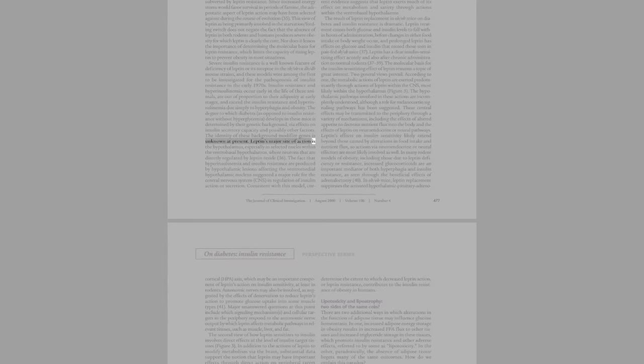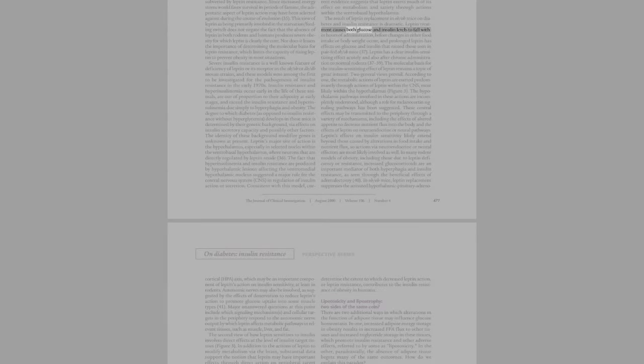Leptin's major site of action is the hypothalamus, especially in selected nuclei within the ventrobasal hypothalamus, where neurons that are directly regulated by leptin reside, 36. The fact that hyperinsulinemia and insulin resistance are produced by hypothalamic lesions affecting the ventromedial hypothalamic nucleus suggested a major role for the central nervous system, CNS, in regulation of insulin action or secretion. Consistent with this model, current evidence suggests that leptin exerts much of its effect on metabolism and satiety through actions within the ventrobasal hypothalamus. The result of leptin replacement in OB/OB mice on diabetes and insulin resistance is dramatic.